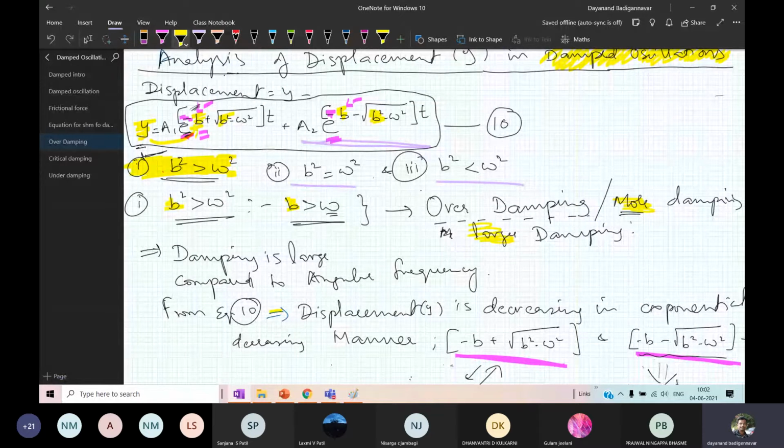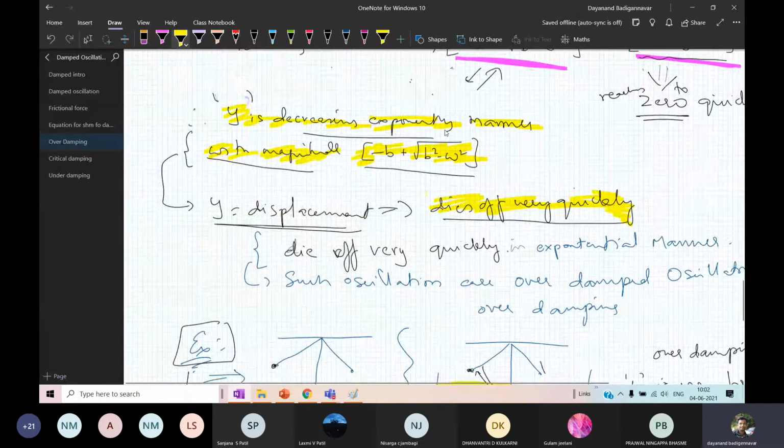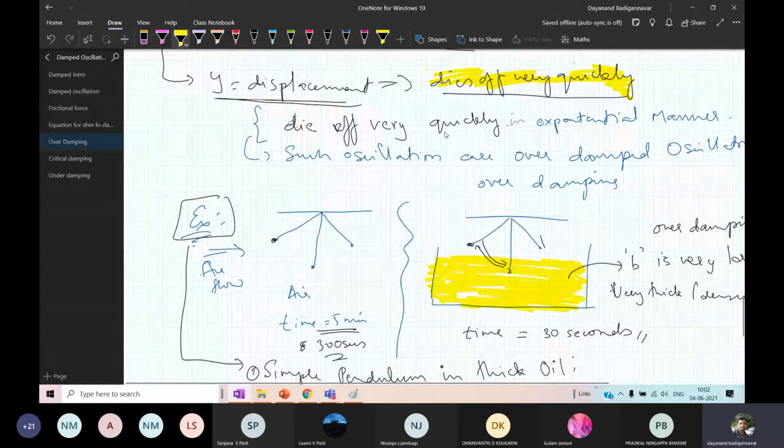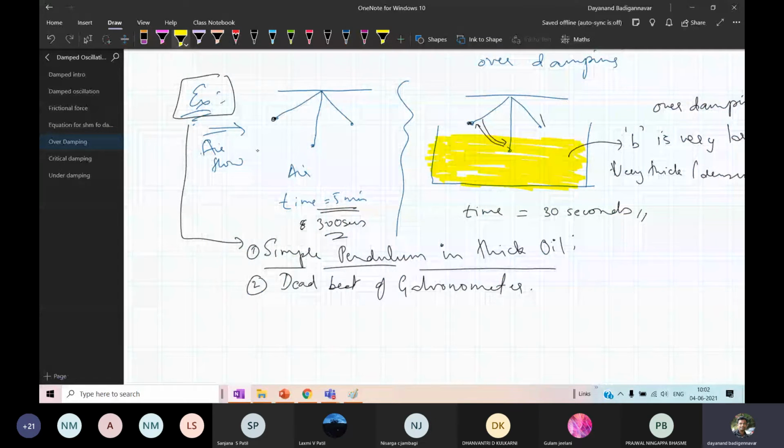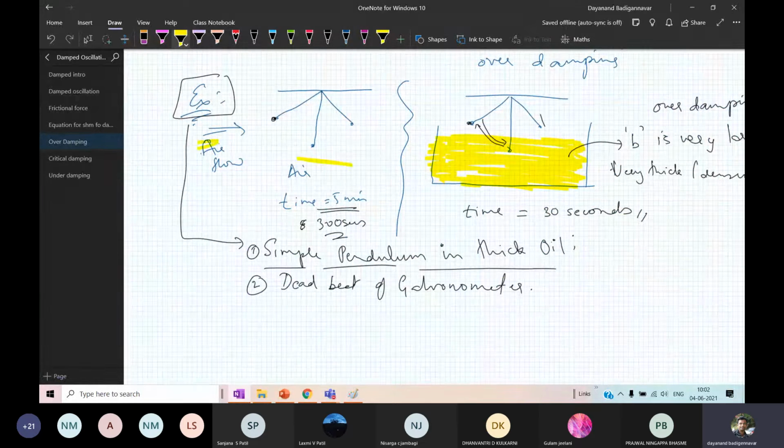For example, I have taken the case of a simple pendulum oscillating in air medium. It is oscillating for 5 minutes. After that, it is going to die. So some damping is there. Now what I have done, I have introduced a thick oil in a container and placed it in its path. The value of b, the damping, is very, very large. Why?